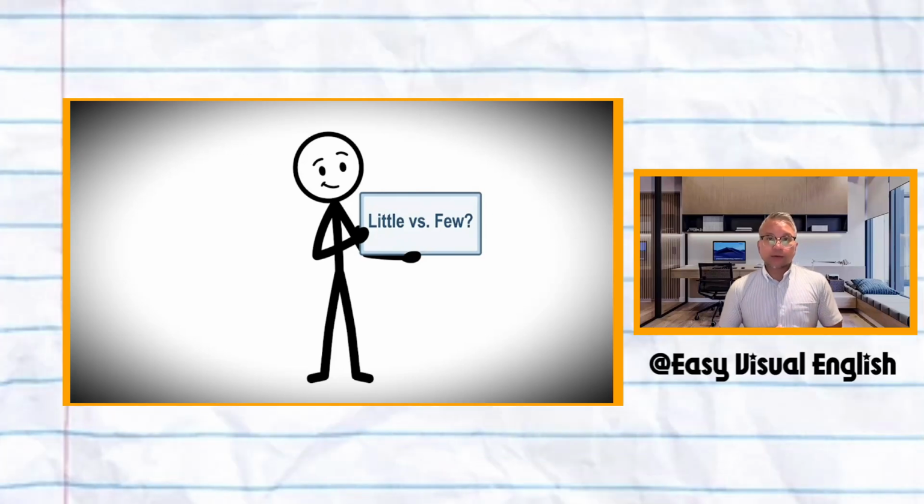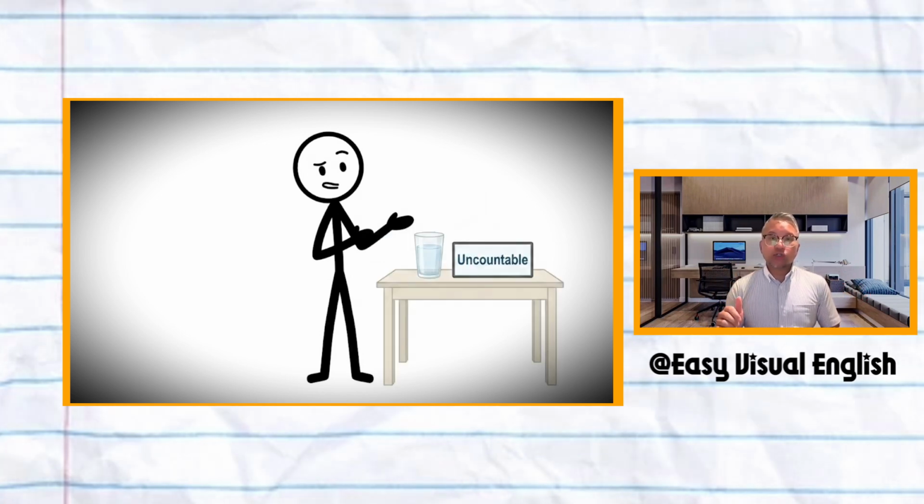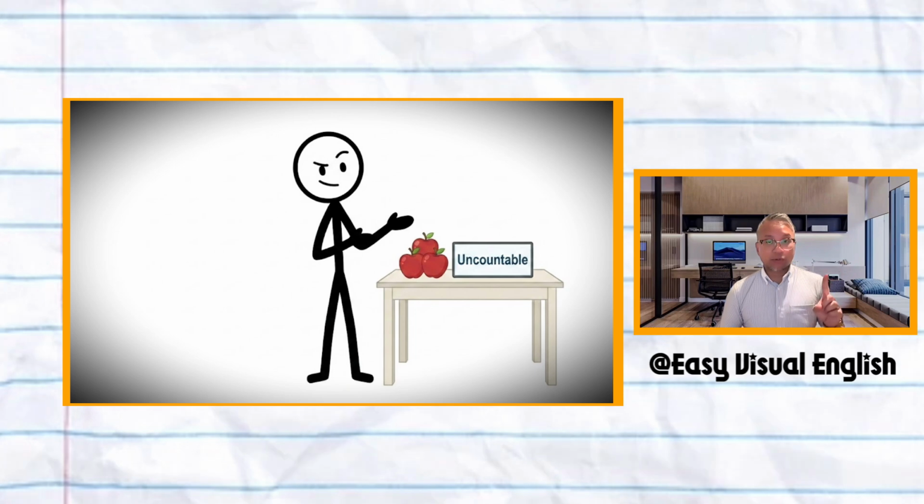Welcome to today's lesson. We're clearing up the confusion between little and few. First, remember: use little for things you cannot count, like water or time. Use few for things you can count, like apples, books, or people.